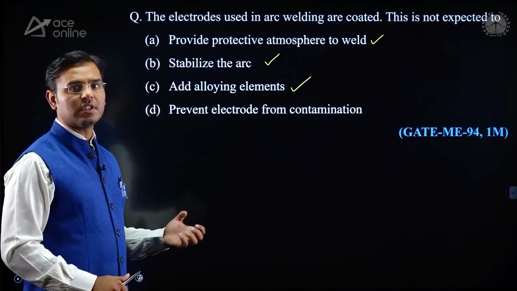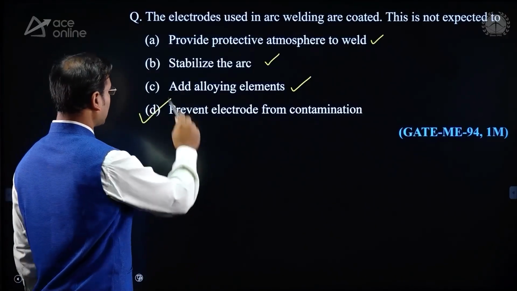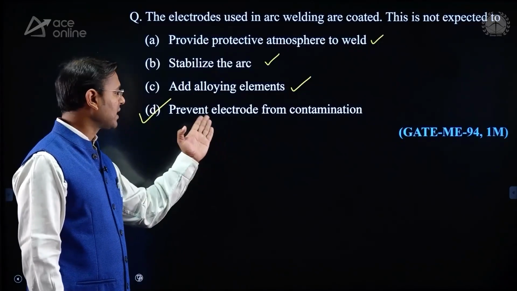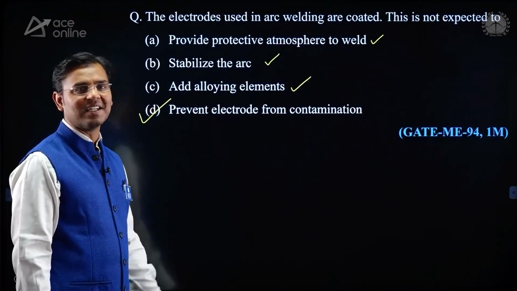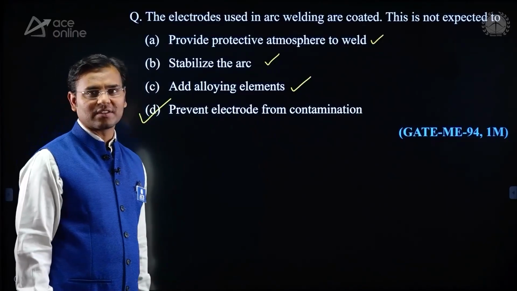The electrodes used in arc welding are coated. This is not expected to. Correct answer is this: prevent electrode from contamination. This is not expected. Option D is not expected. All of A, B, C are right. Not expected. This is not expected.